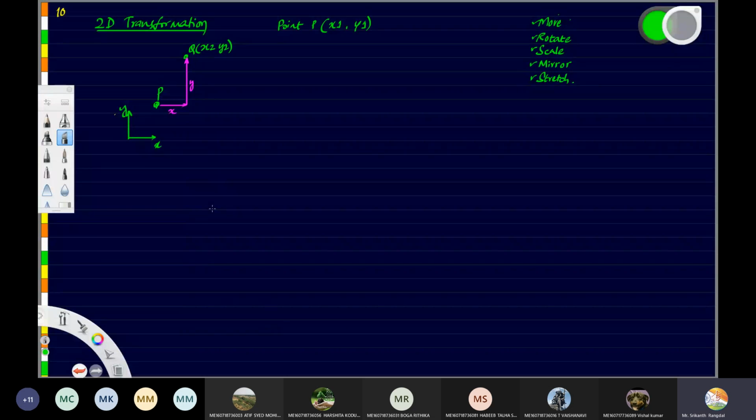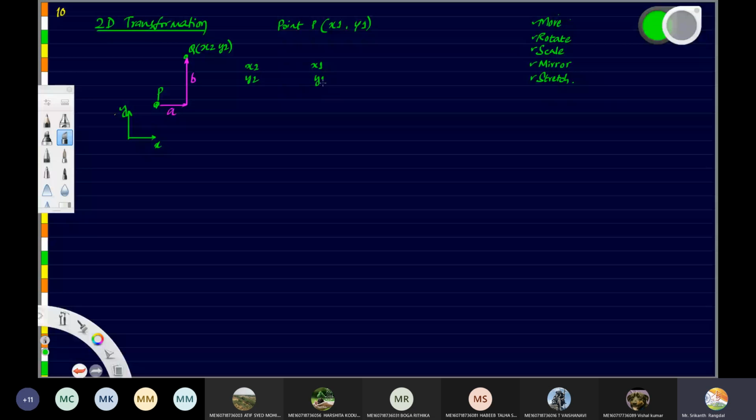So instead of x and y, let me give it some name. Let us say a is the distance in x direction and b is the distance in y direction. Now I want to relate these values x2, y2 and x1, y1.